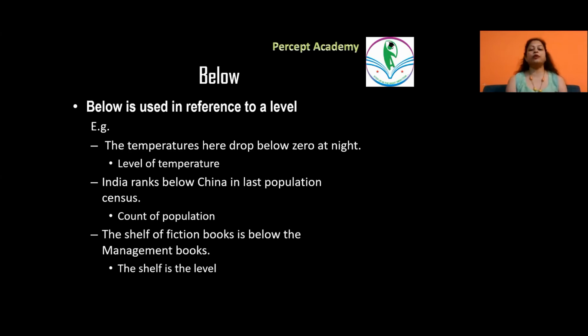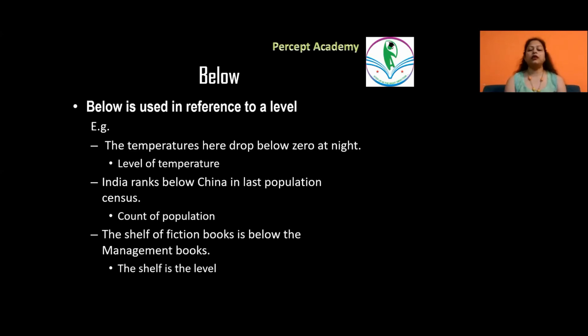Whereas India ranks below China in the last population census, which means we are talking about the count of population. Now, every country's population is counted, and when the list is made, we find that China is above India, or India ranks below China in the last population census.